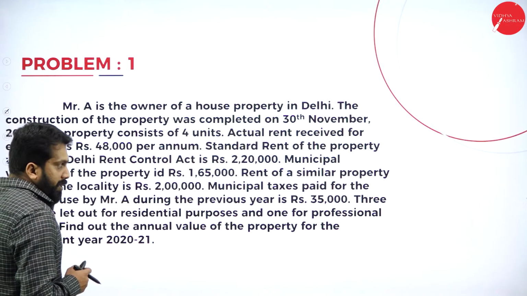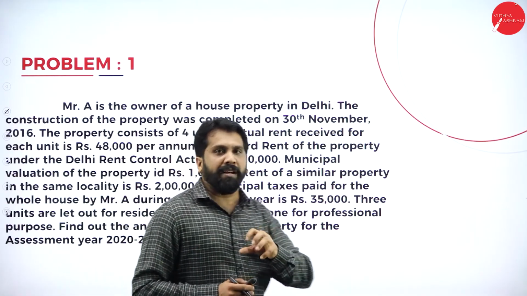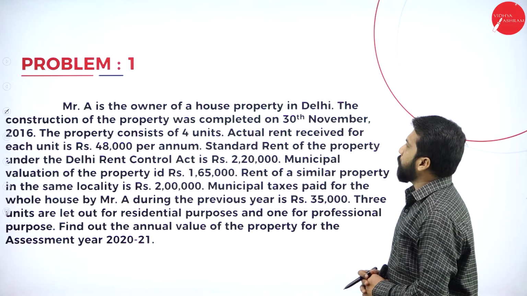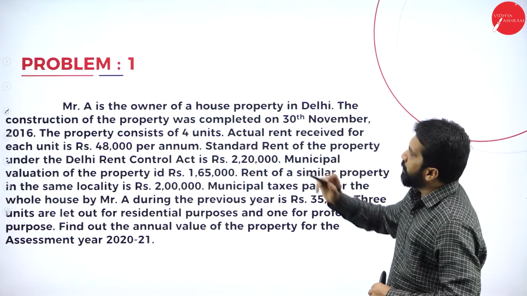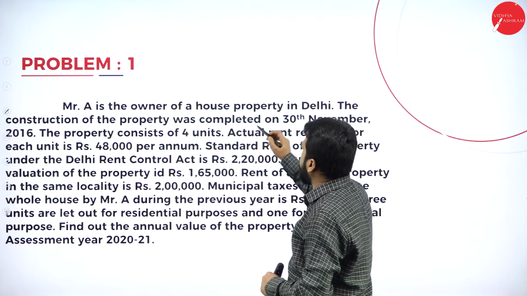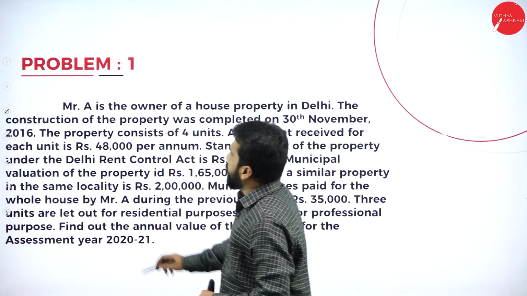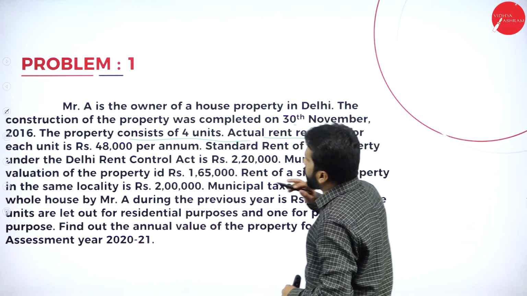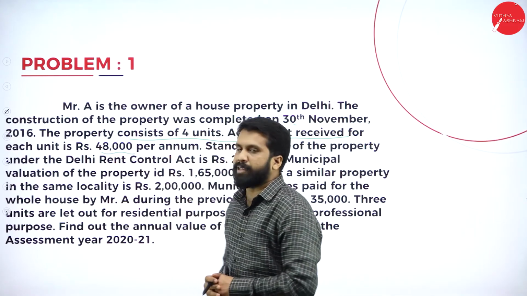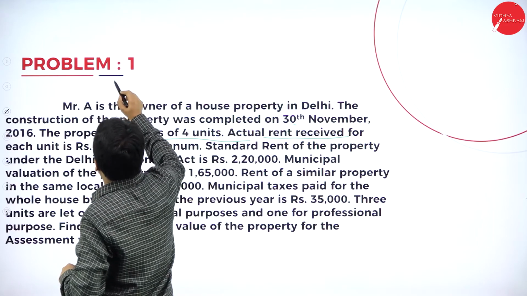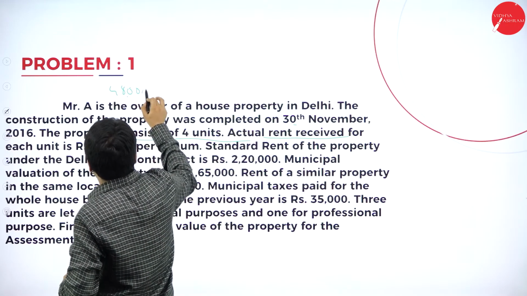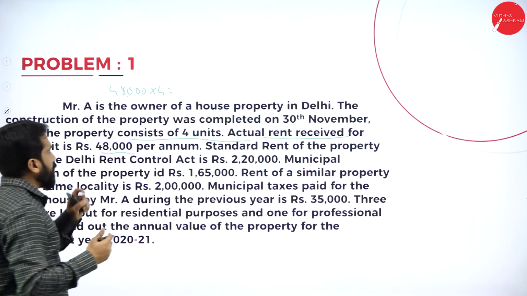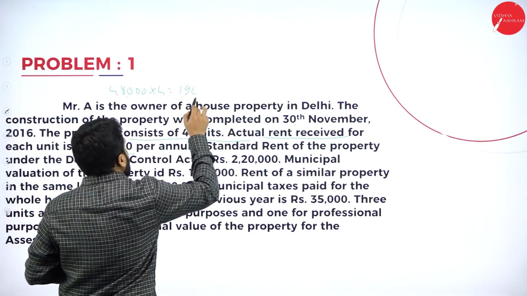So it is an example problem, not your examination problem. I have given a little simple format. Now Mr. A is the owner of the house property in Delhi. The house property construction was completed on 30th November. The property consists of 4 units. Actual rent received for each is 48,000. Now what is actual? 48,000 multiplied into 4. How many buildings do we have? 4. 48 into 4, you will get